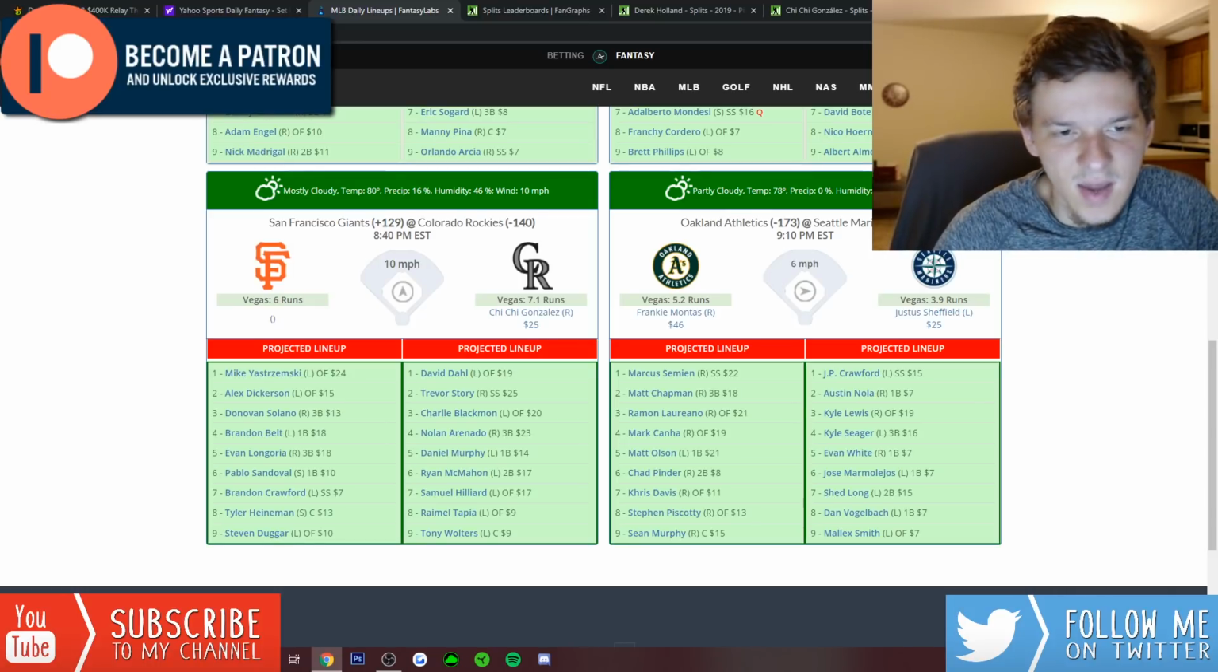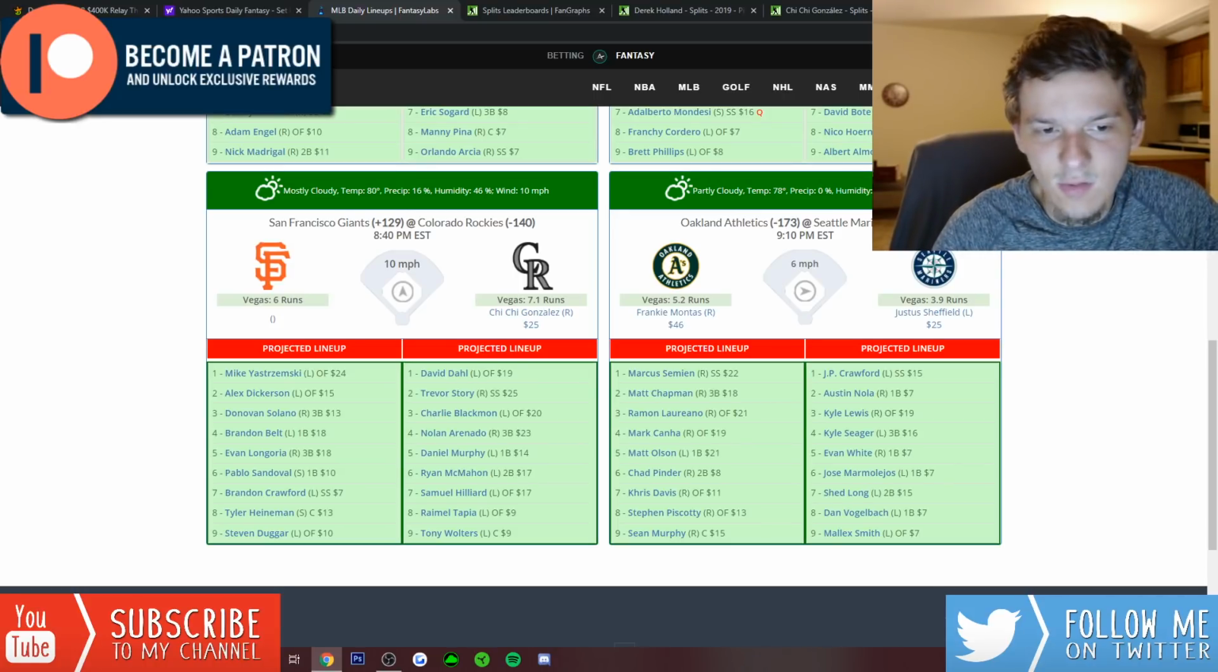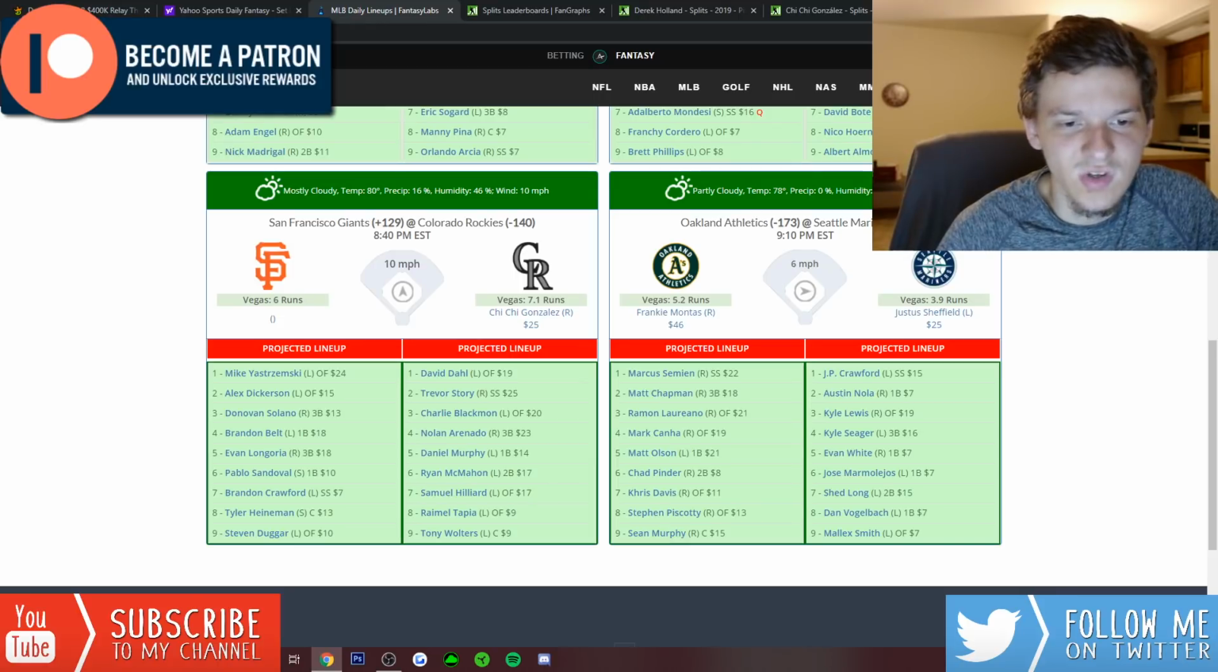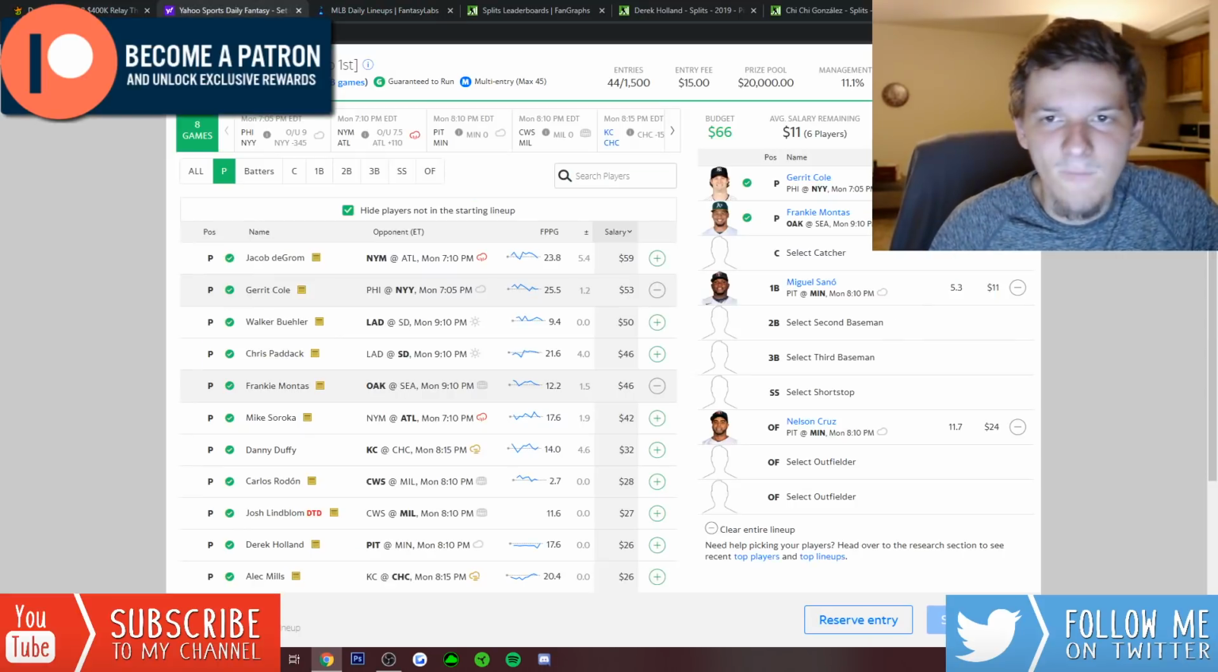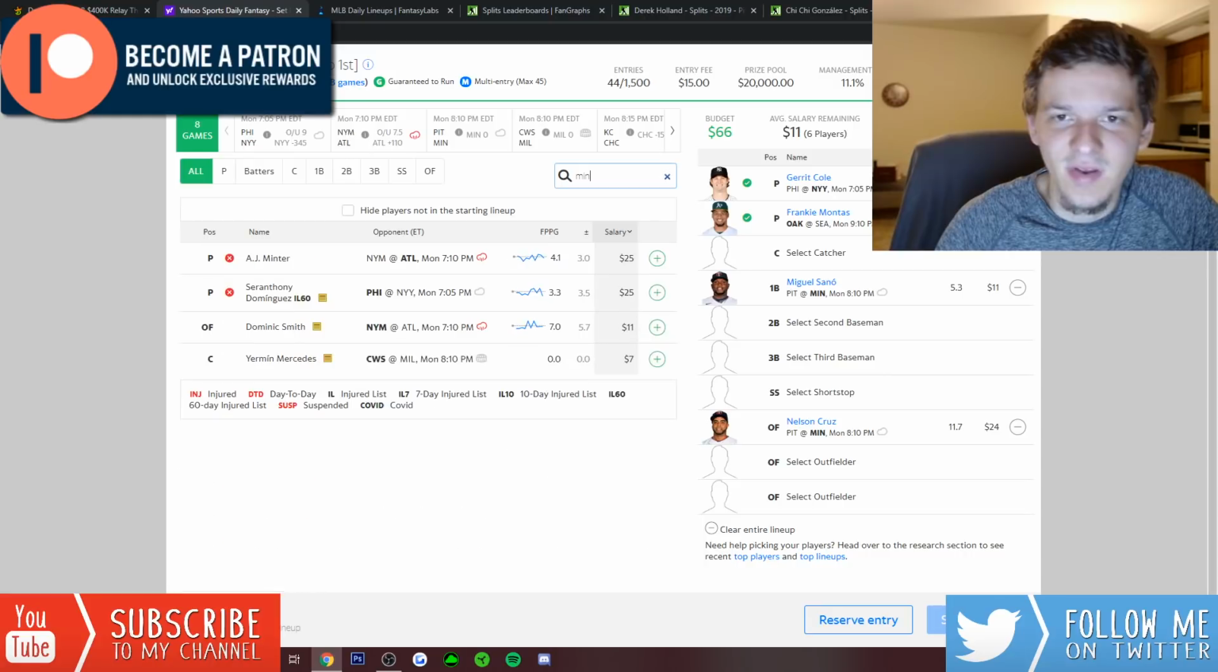Looking on the Giants side, if Solano bats third, he's only $13 at third base. I like that a lot. Brandon Belt for $18 I think is a really good first base play if you're not going to play Miguel Sano. Pablo Sandoval, also at first base, is only $10. And then Brandon Crawford, you have at shortstop, and he is actually minimum salary. I think Brandon Crawford is probably one of my favorite guys to target.